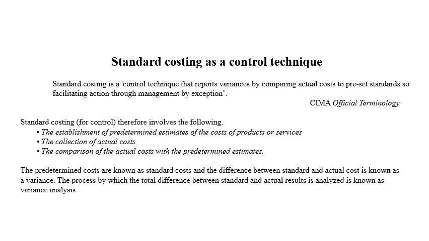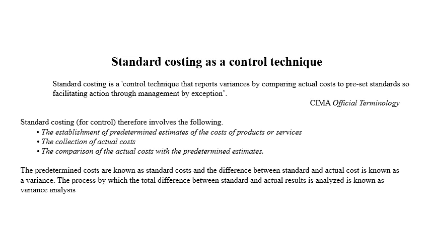So the first step is you make standards, and the second step is you calculate the actual cost incurred for producing the products. And the third stage is the comparison of actual cost with the predetermined estimates. Predetermined means standards. So predetermined costs are known as standard cost, and the difference between standards and actual is known as a variance.